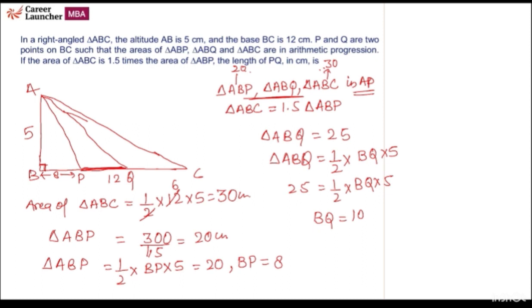So BQ is 10 and BP is 8. So BQ minus BP will be equal to PQ. So 10 minus 8, it will be 2. So our answer is 2.